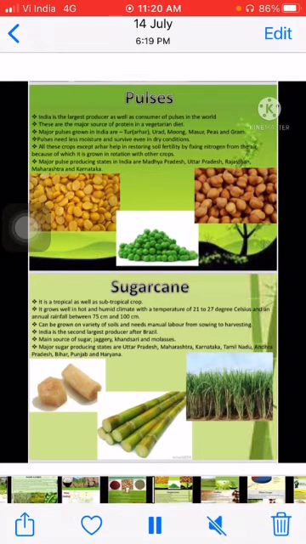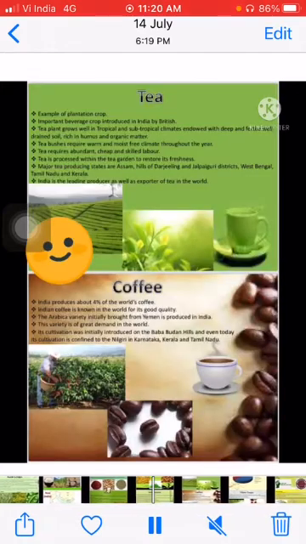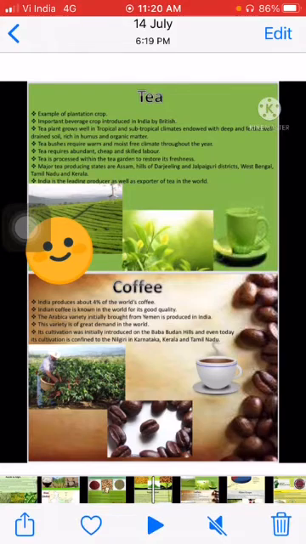Okay. Now our next topic is tea and coffee. Tea is an example of a plantation crop. It is grown in tropical and subtropical parts. It requires a warm, moist, frost-free climate throughout the year.